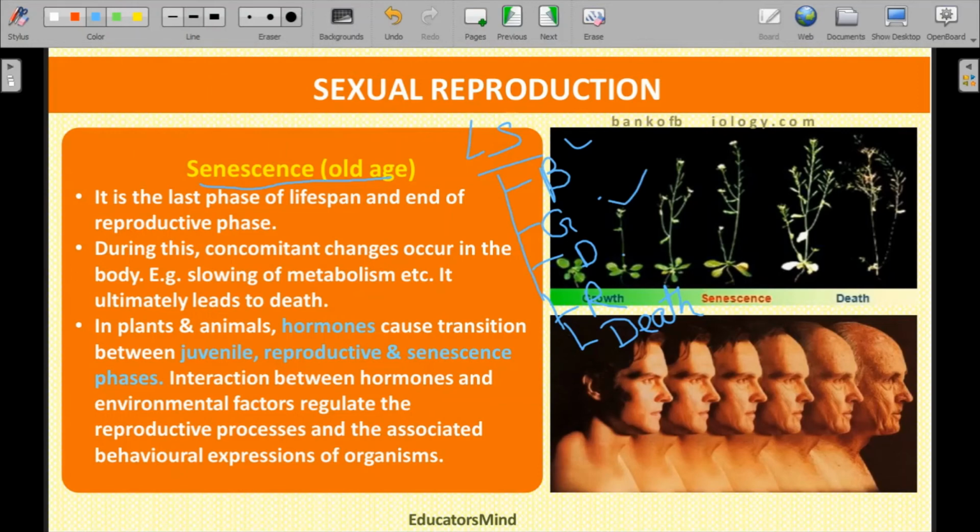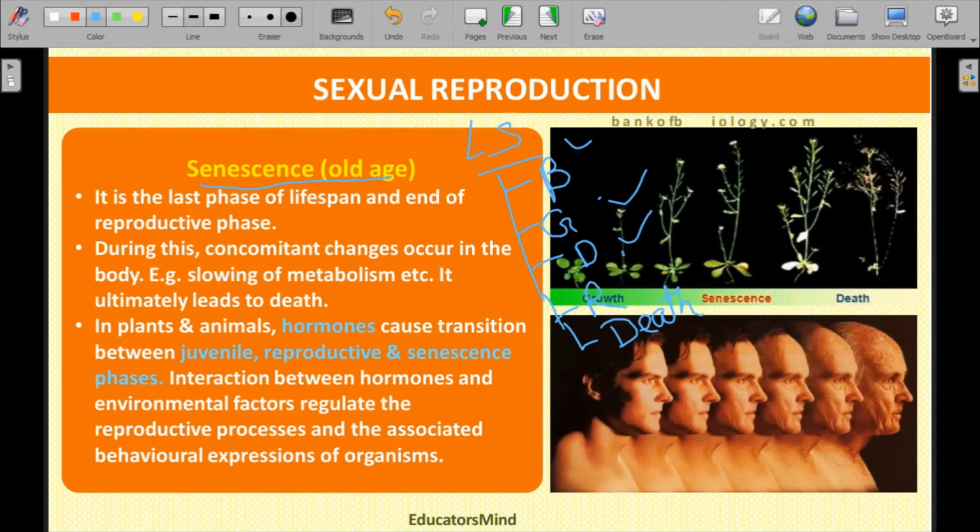After growth there is development, and that development is the reproductive stage, in which there are changes of the hormones and development of the sex organs, which is also known as the juvenile period. After the juvenile period is over, that organism is ready to reproduce by mating with a partner of the opposite sex.